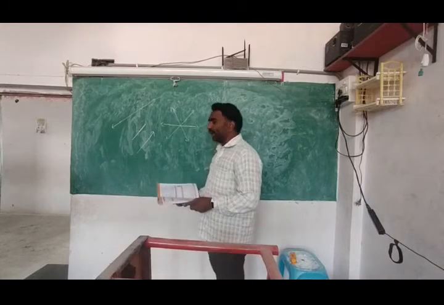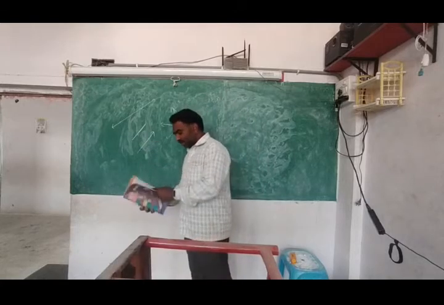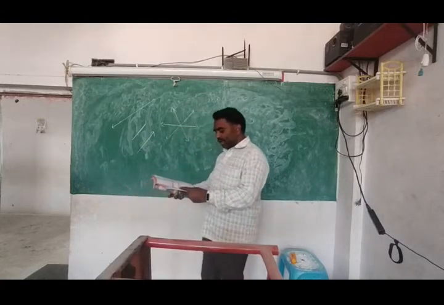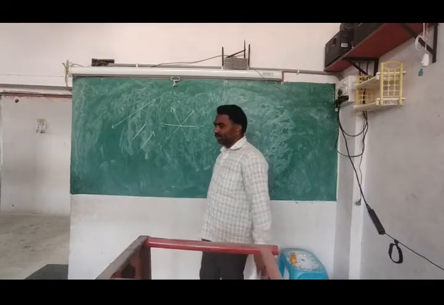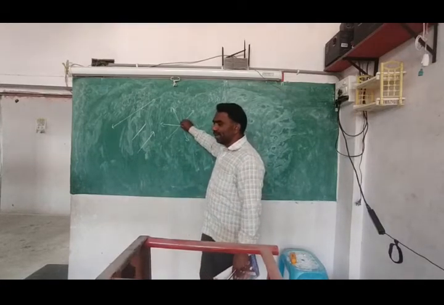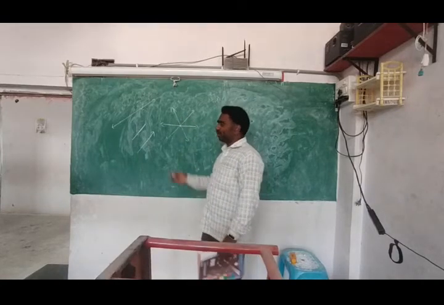Okay, next. We can draw many lines to a point. To one point you can draw many lines, he is saying. Yes, it is correct because we have seen here.